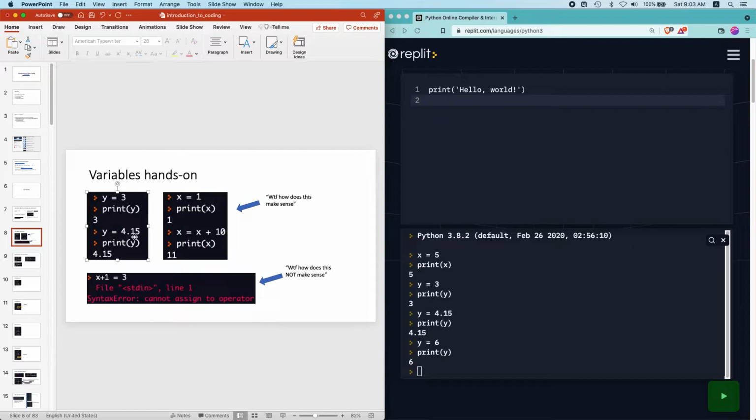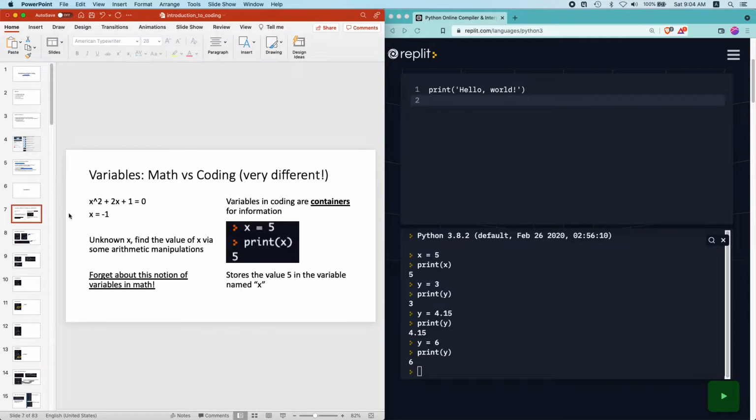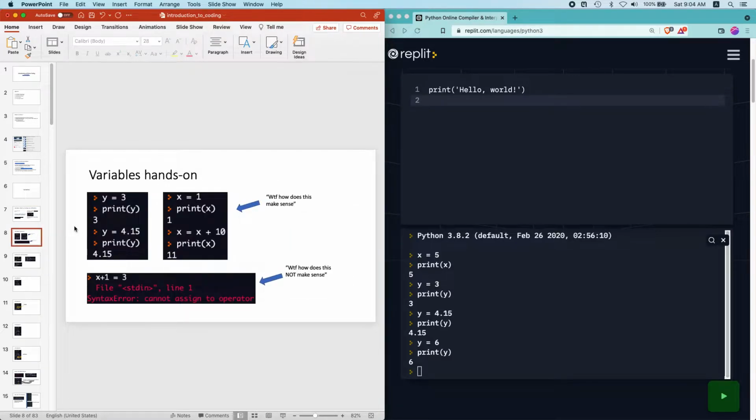So the first example here illustrates that variables are containers of information, but how they differ from math is that instead of representing an unknown fixed value that doesn't change, variables are containers of information that can be actively replaced with new values. So they are mutable, right?